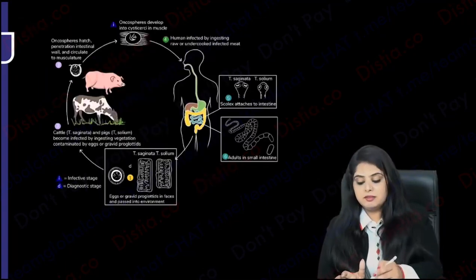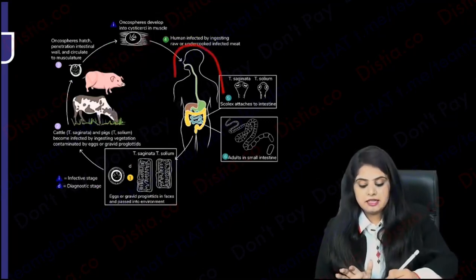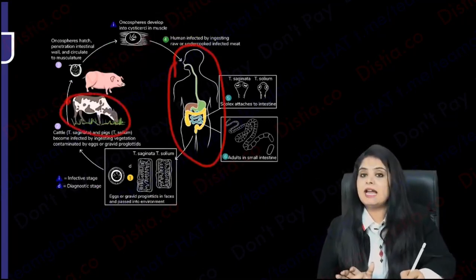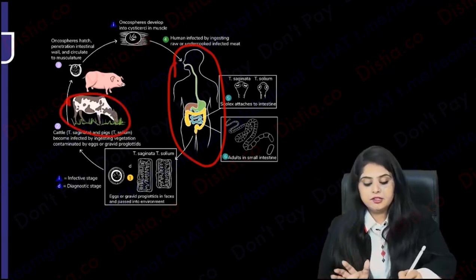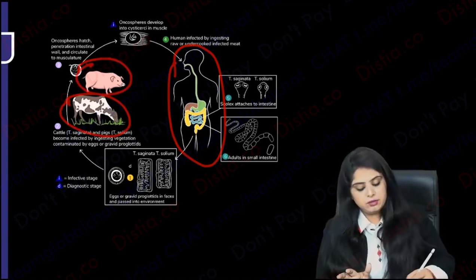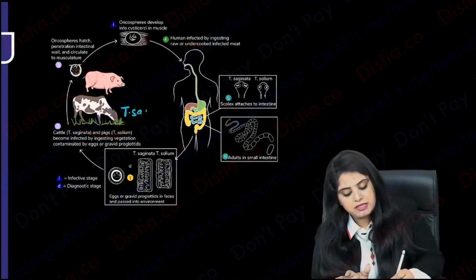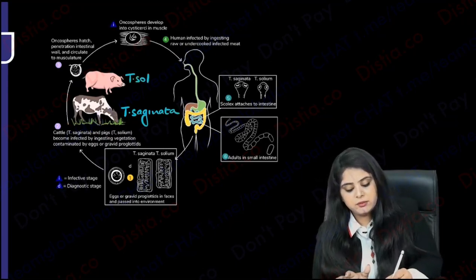Now the life cycle is simple. You have clubbed both the life cycles. There is a human being. If it's a human being with cattle, you will call it saginata. If it is a human being with pig, you will call it solium. So both the life cycles are the same, only minor changes you will see. Saginata with cattle and Taenia solium is going to be with pigs.